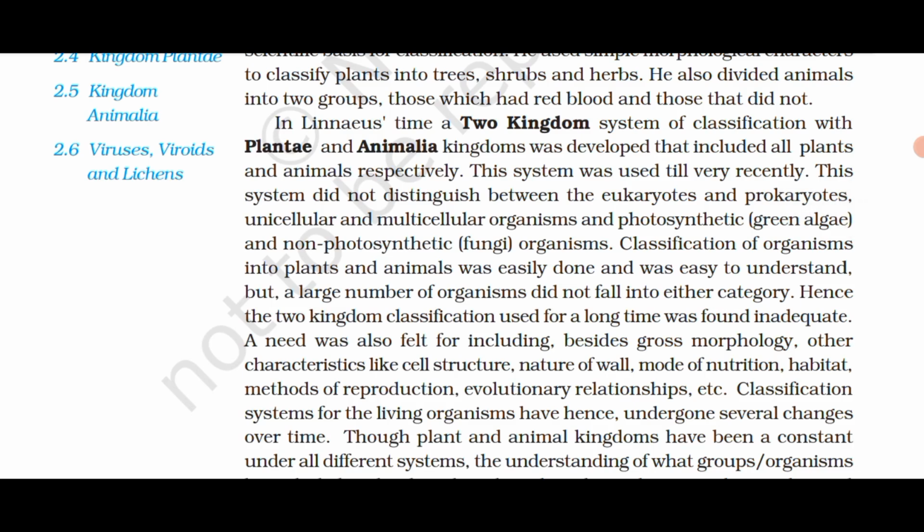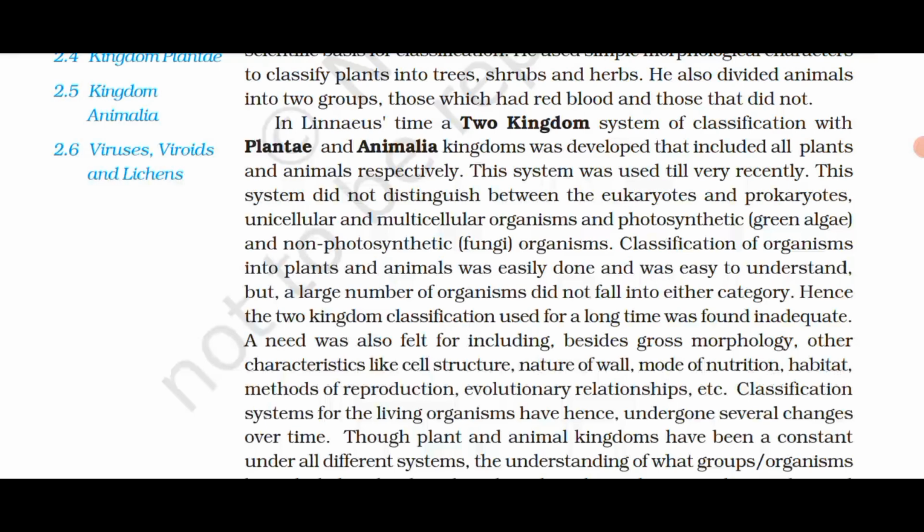This system did not distinguish between the eukaryotes and prokaryotes, unicellular and multicellular organisms, and photosynthetic green algae and non-photosynthetic fungi organisms. Classification of organisms into plants and animals was easily done and was easy to understand, but a large number of organisms did not fall into either category. Hence, the two-kingdom classification used for a long time was found inadequate.